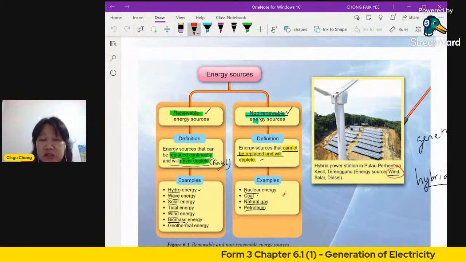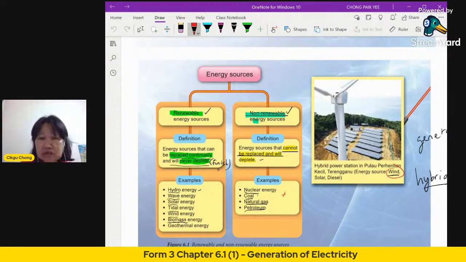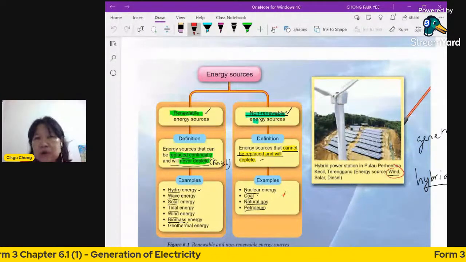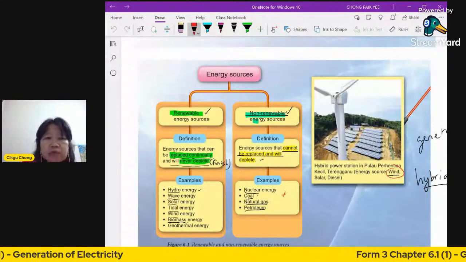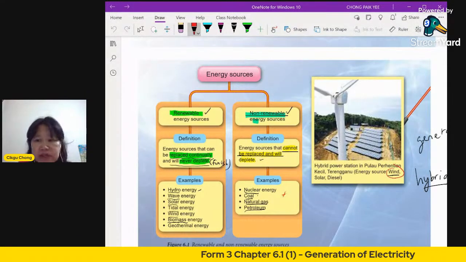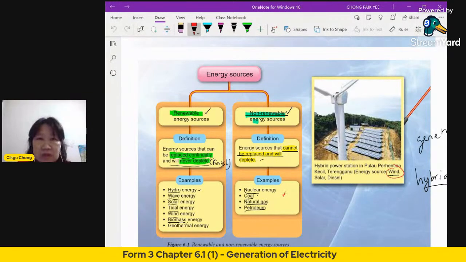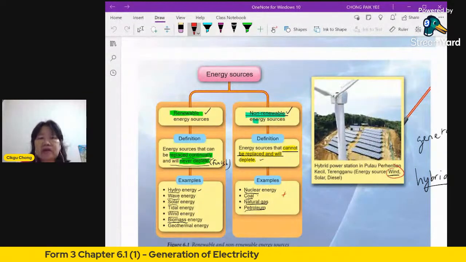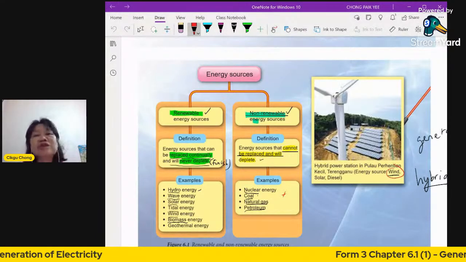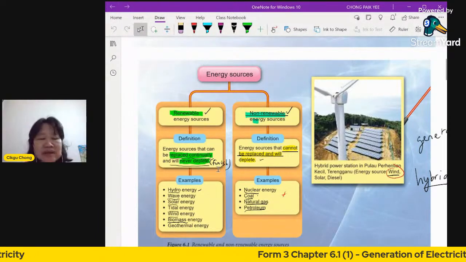It is energy sources that can be replaced continuously or continually. It means it will always be replaced and will never deplete. Deplete means finish. So it doesn't finish. The reason is because there's a lot of it, and it can be produced again and again. I mean, you cannot finish it, right? That's what it means by that.